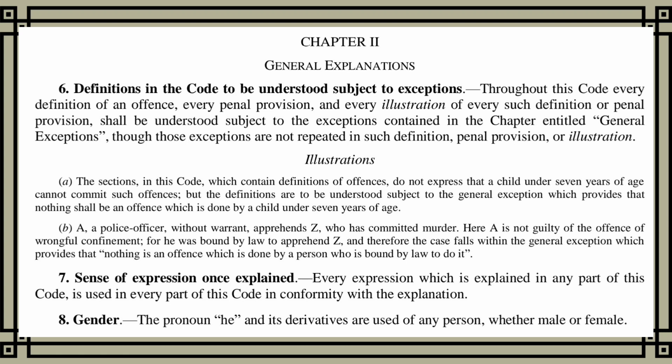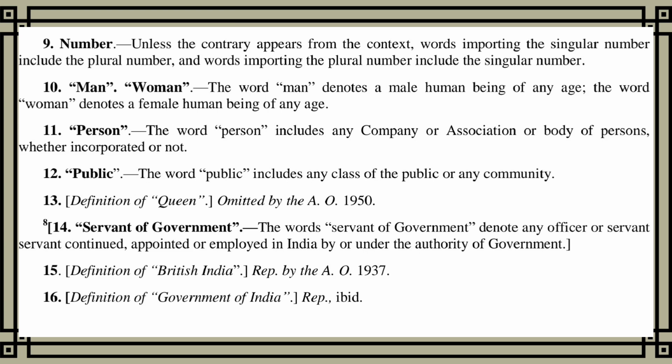Section 7. Sense of expression once explained. Every expression, which is explained in any part of this code, is used in every part of this code in conformity with the explanation. Section 8. Gender. The pronoun, he, and its derivatives are used of any person, whether male or female. Section 9. Number. Unless the contrary appears from the context, words importing the singular number include the plural number, and words importing the plural number include the singular number.